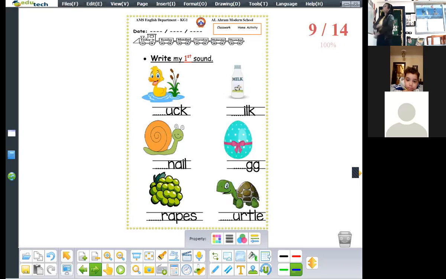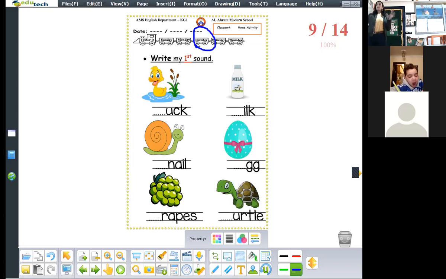Okay, I'm waiting for you. First, we're going to circle the day of today, Tuesday. Okay, let's start. Here we're going to write the first sound of these pictures, okay? Let's start. What do you see here in the first picture? Yes, duck.